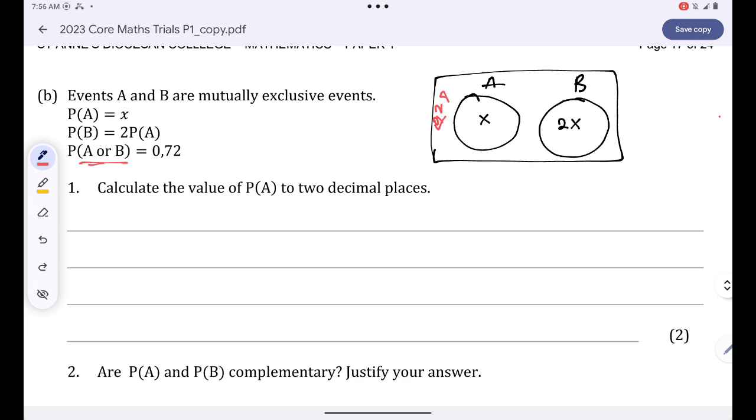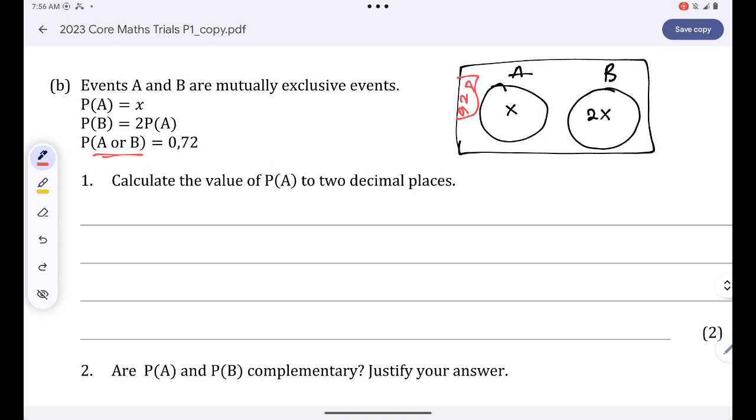Are you together? So outside those 2 events, there is another chance of 0.28. Now they want us to calculate the probability of A to 2 decimal places. The probability of A plus the probability of B is basically equal to the probability of A or B. Are you together? This statement is true because the 2 events are mutually exclusive. If the two events are mutually exclusive, that means the probability of A and B is just equal to 0.